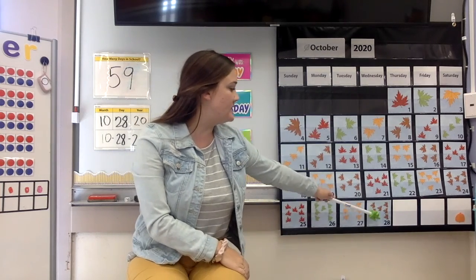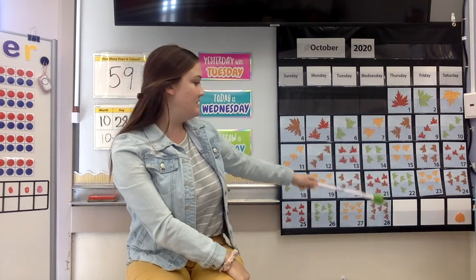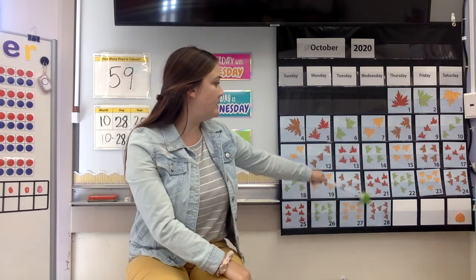Today is Wednesday. Let's find out what the date is. Today is October 28th, 2020. October 28th, 2020. And we know that the day of the week is Wednesday.